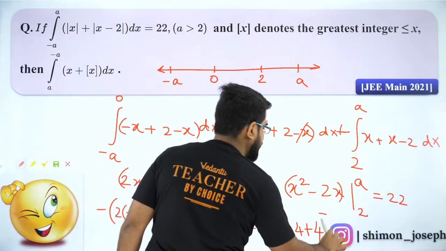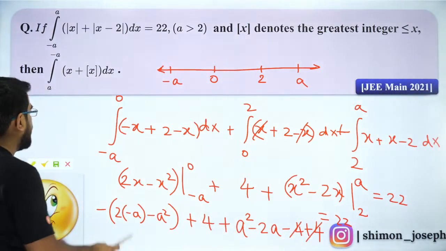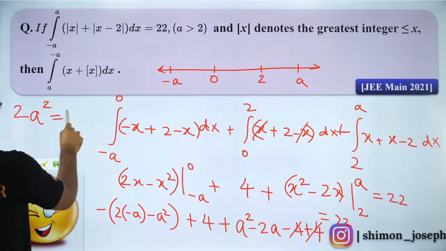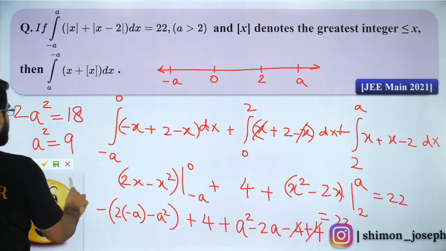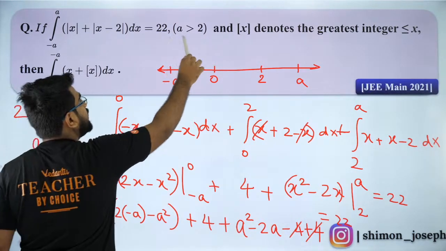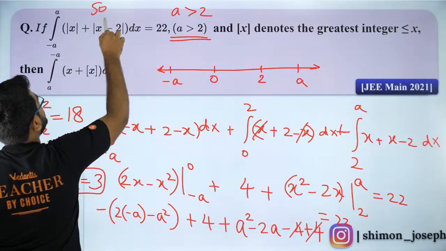So that will be equal to 22. So plus 4 minus 4 cancels. So I will have 2a square equal to 18. So a square equal to 9. So my dear children, a is equal to plus or minus 3. But minus 3 is not counted because a is greater than 2. So a is equal to 3.